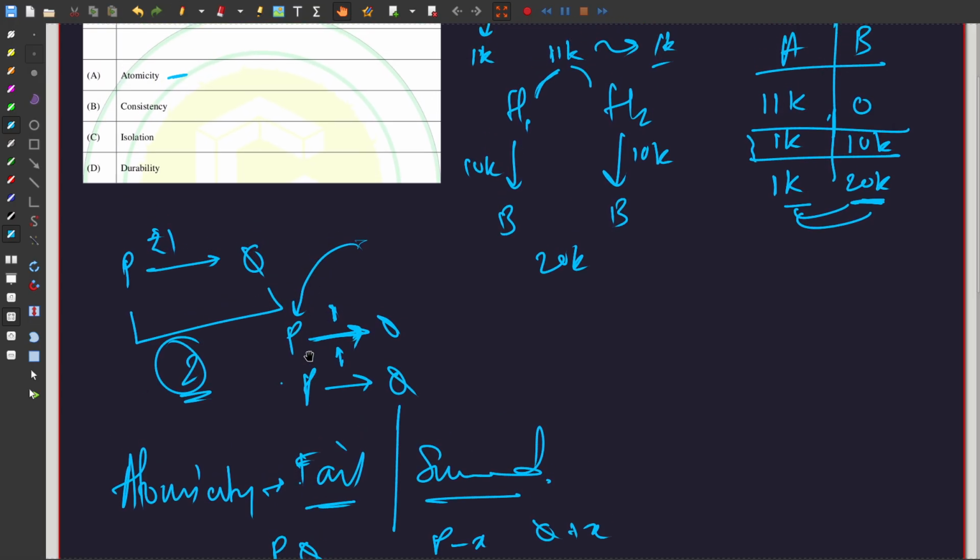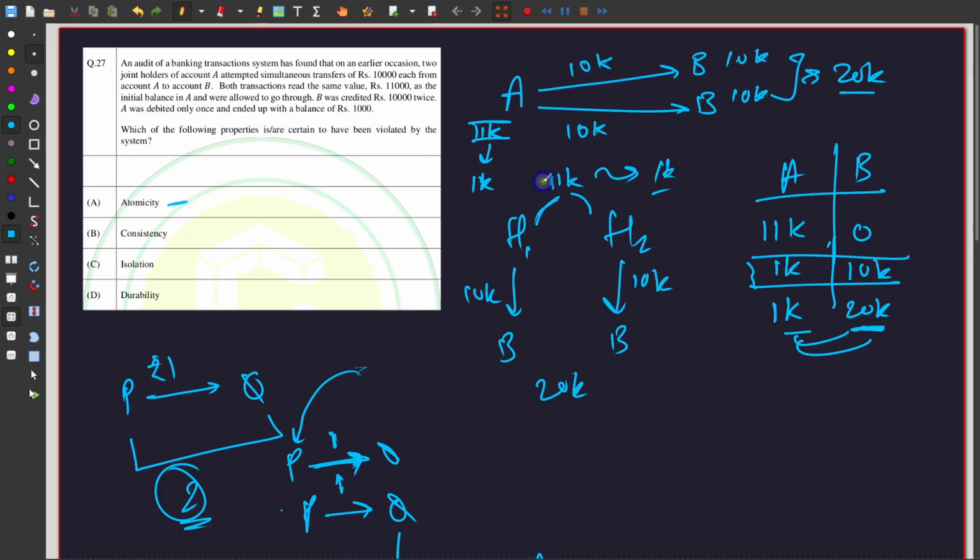Now if you think about it, were the transactions interrupted in any way, shape or form? No, both of them were allowed to perform their transactions, right? And a debit also happened, 10 minus 10k and all that. So to both of them, it does seem like their transactions happened in an uninterrupted and atomic fashion. Therefore, atomicity was not violated. Atomicity was actually followed here, which probably it shouldn't have been. There are many more checks that should have been done, but okay.